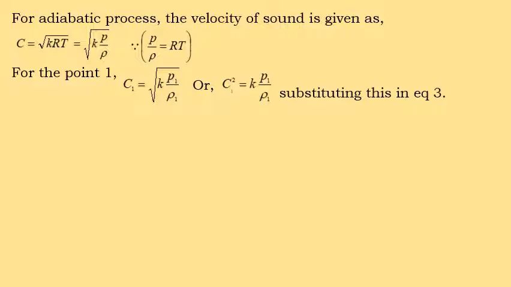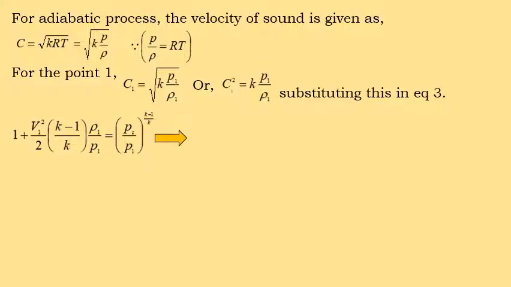Substituting these values in equation number 3: 1 plus V1 square by 2, minus k minus 1 by k into rho 1 by P1, is equal to Ps by P1 to the power of k minus 1 by k. Here, since C1 square is equal to k into P1 by rho 1, rho 1 by P1 becomes 1 by C1 square.